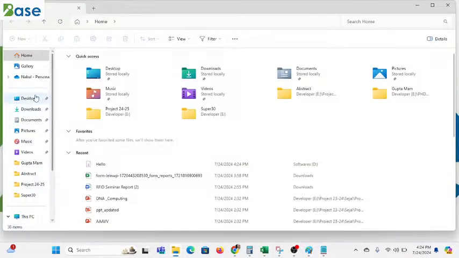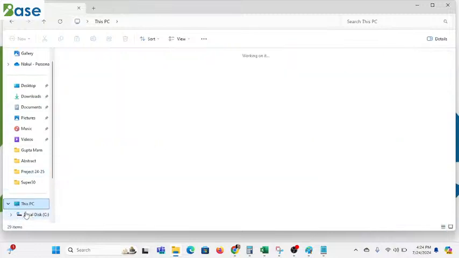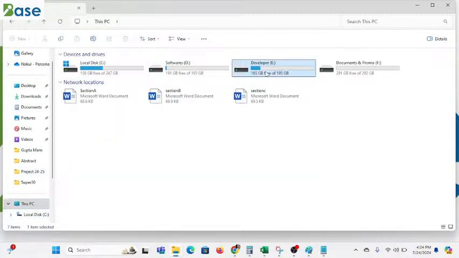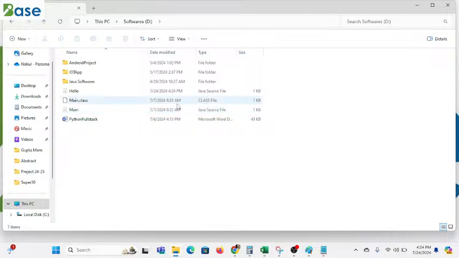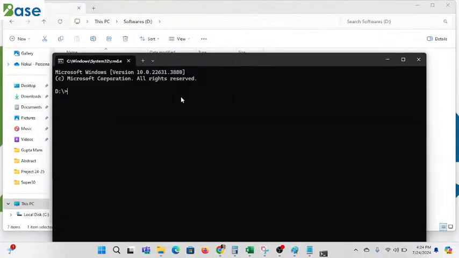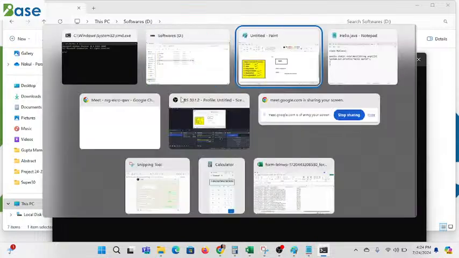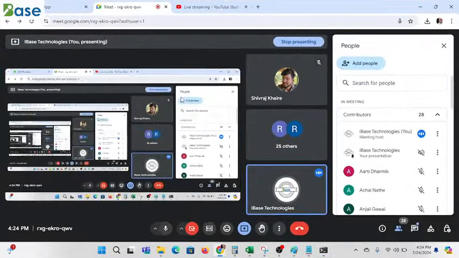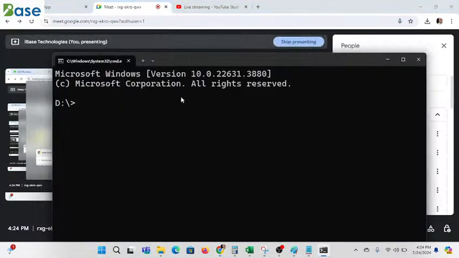About this all. So what are the ways we can execute? Here I am coming to the D drive, where I saved the program with the name hello.java. Again I open the command prompt and start execution without using VS Code. I am not using anything else, I am directly executing the program.